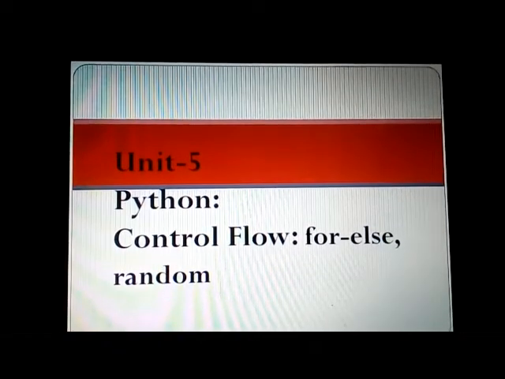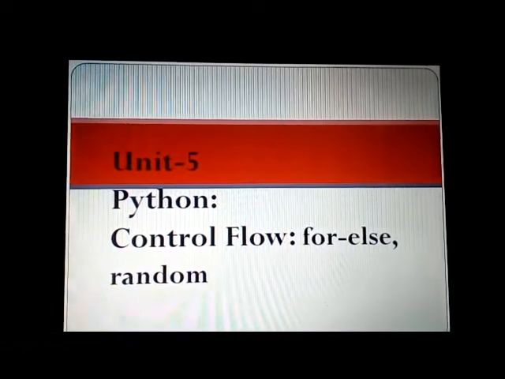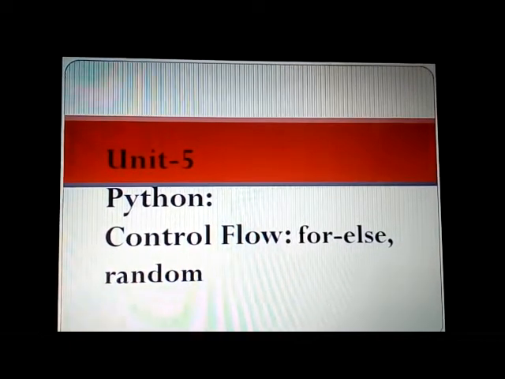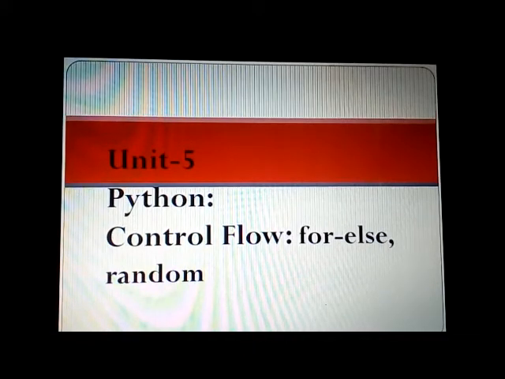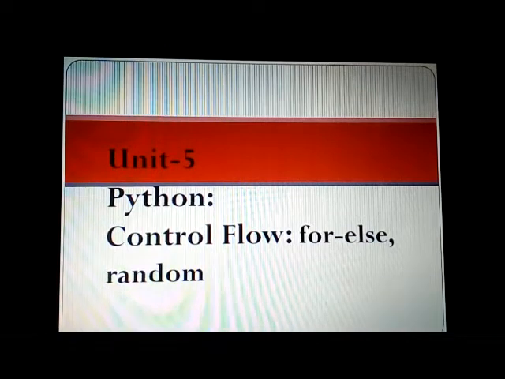Hello everyone, welcome back to the session on Python control flow. Today we are going to understand for else, the other alternative form of for loop, and random functions. But before going into the session, let me just recap what we did in the last session.